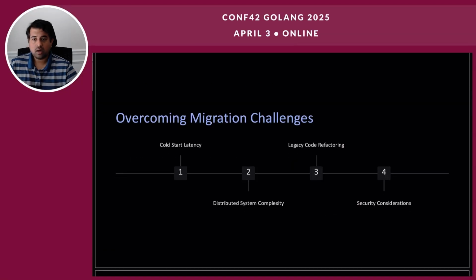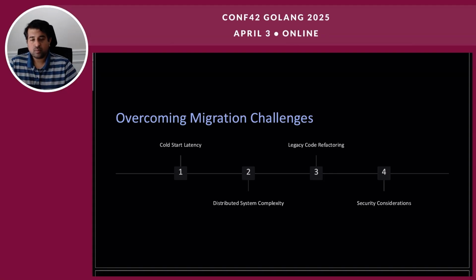When we talk about how we overcome these migration challenges, there are some highlighted issues which we usually see with migrations, such as cold start latency. Cold start occurs when a Lambda function is invoked for the first time after a period of inactivity, leading to increased latency. A couple of solutions are provisioned concurrency, which pre-warms Lambda functions to reduce cold start times; scheduled warming, regularly invoking the Lambda functions to keep them active; code optimization, reducing function size and dependencies to minimize initialization time; and lightweight runtimes. In Java and .NET, use optimized runtimes to reduce the initialization overhead.